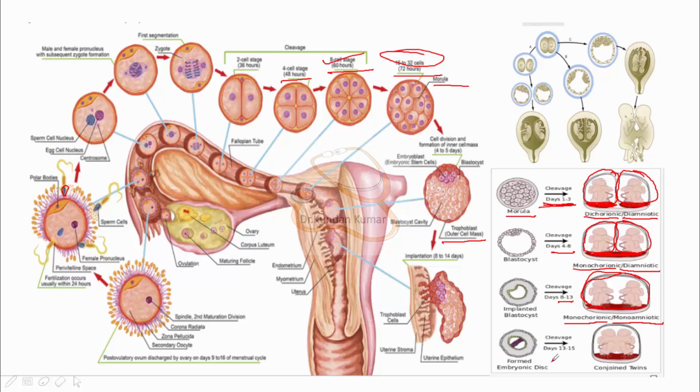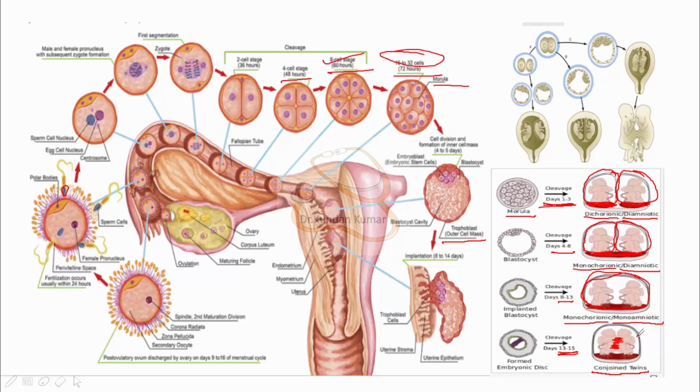And if the cleavage occurs around day 13 to 15, there will be a single placenta and a single amniotic cavity, but the parts of the fetuses would be joined, and this is known as conjoined twins. Later I will discuss conjoined twins in detail.